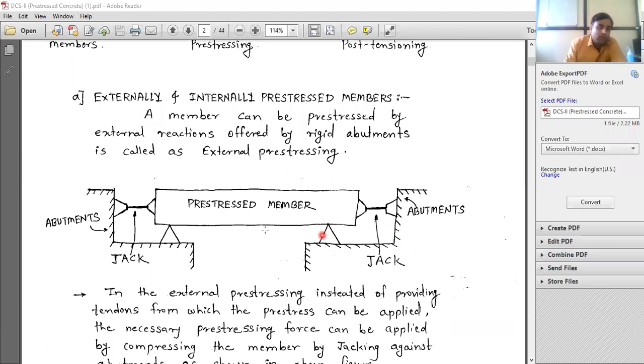So now here you can see this is the pre-stressed member. Okay, it is supported over here, some support is given. This is the jack assembly. This is not the exact drawing. Okay, this is some symbolic drawing which is shown over here. Jack assembly is actually a big assembly. This is the symbolic drawing of jack assembly. You can see that something is attached over here and same is attached at this end. Okay, fixed at the abutments.